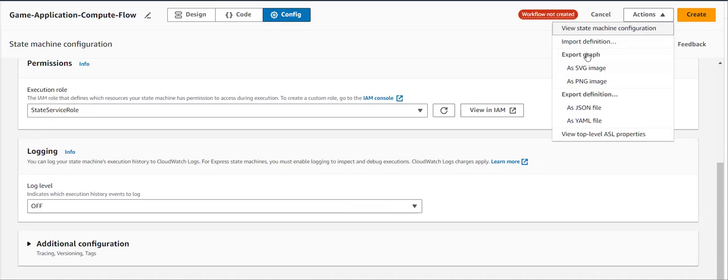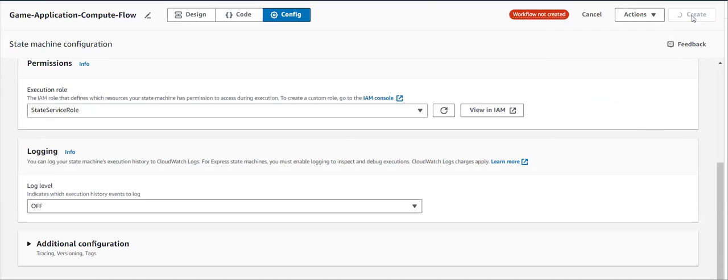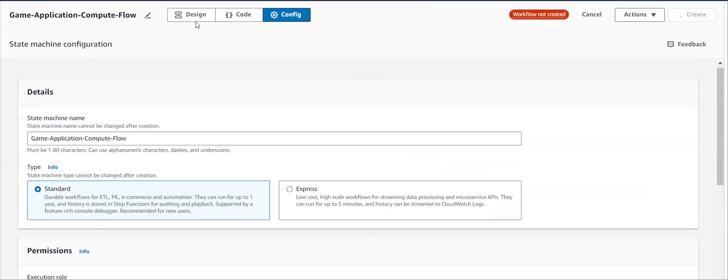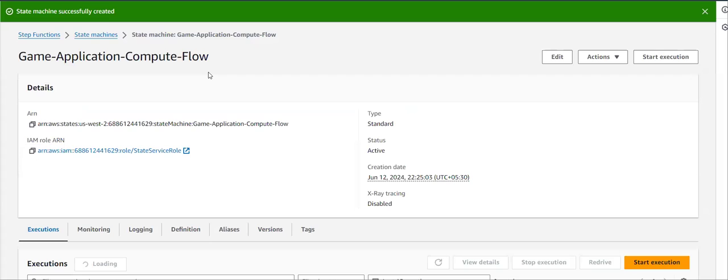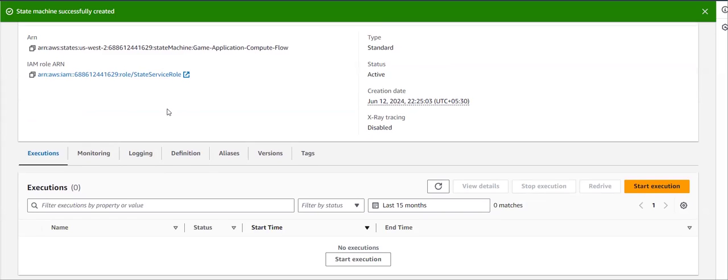Now I'm just clicking on create, so that whatever graph flow design you created will be created. You can see a message that the state machine was successfully created.